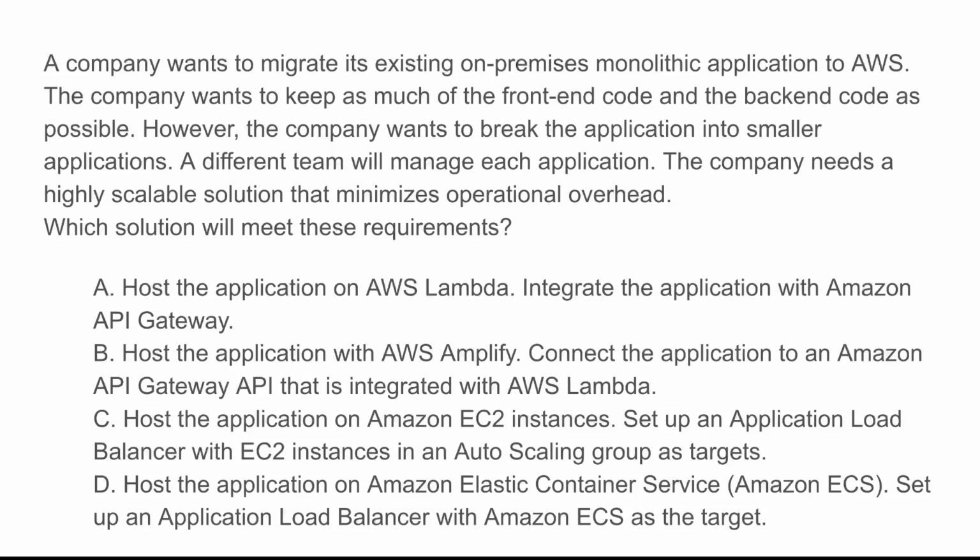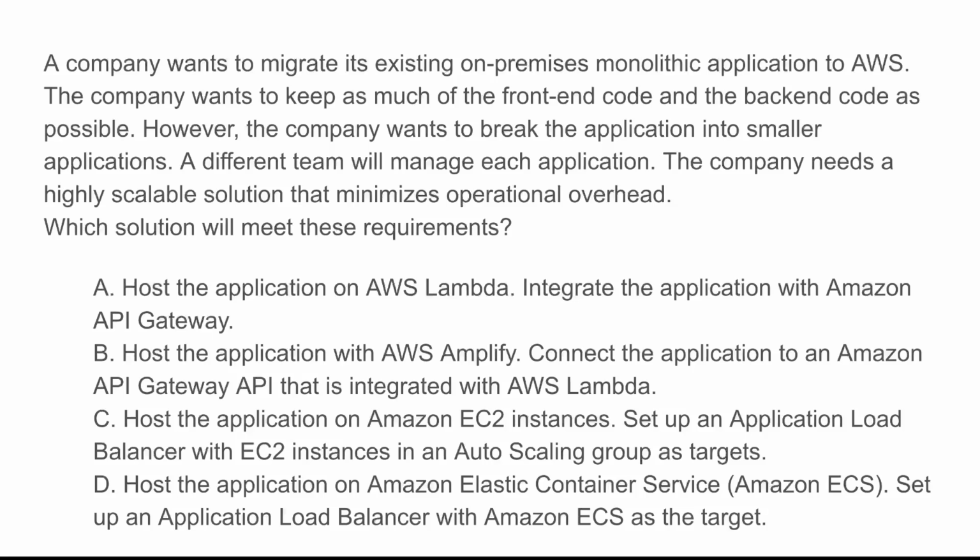For option D, it hosts on Amazon ECS with ALB. Now, this allows running containerized versions of the monolith without major code changes. It supports breaking the application into smaller containers or microservices approach if you want to see it that way. It also uses managed scaling with EC2 plus ALB for distributing traffic, and it minimizes operational overhead compared to EC2. Now, this is definitely the best solution so far.